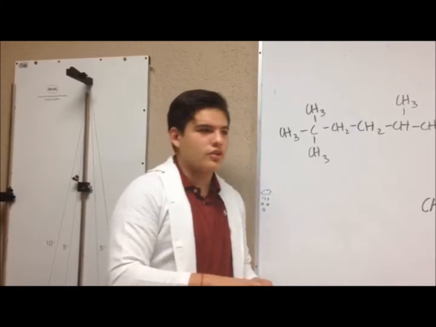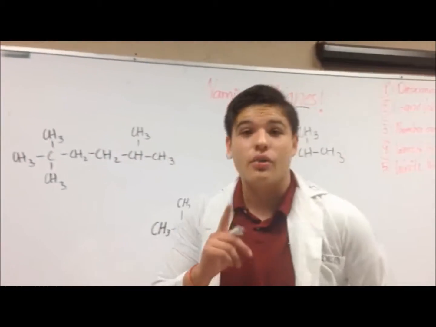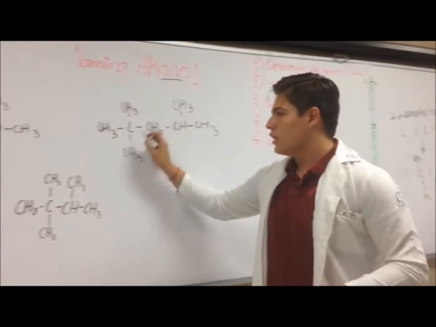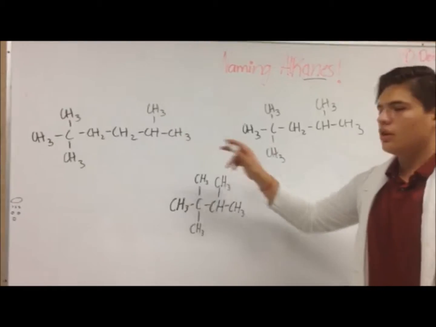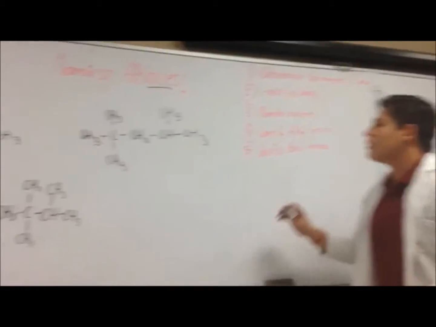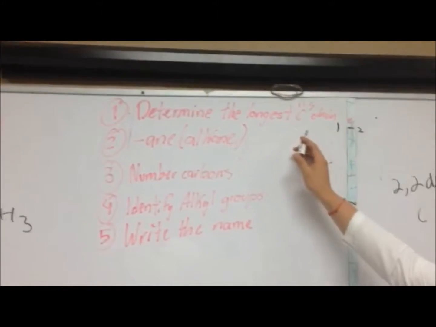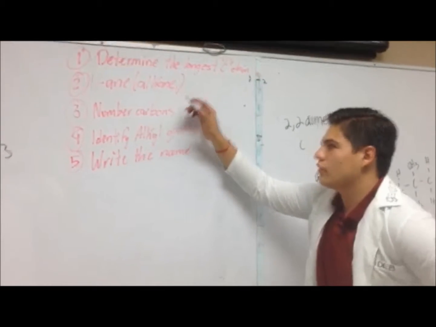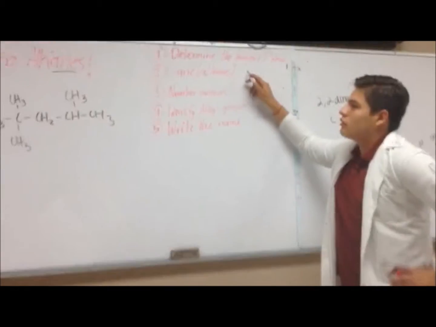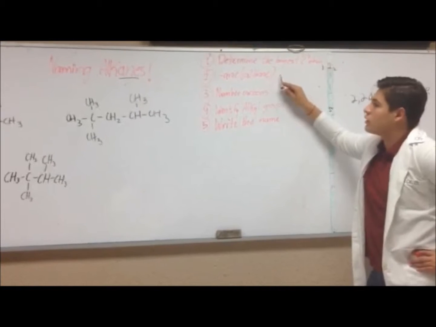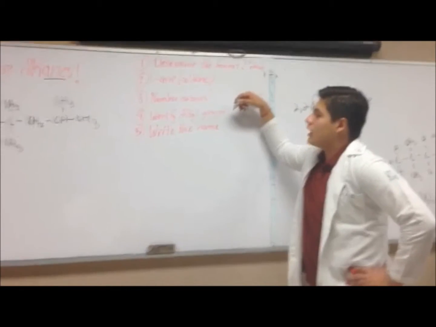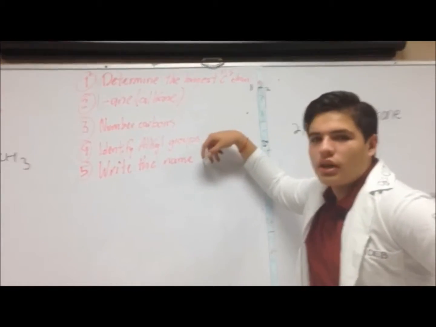Good day. Today I'm going to show you how to name alkanes. First, we must know what an alkane is. An alkane is a hydrocarbon with single bonds, as you can appreciate here in all our exercises. First, to name alkanes, we must determine the longest chain, and check if they are alkanes or alkenes or other types of hydrocarbons. Then we check the suffix, which is the termination of the alkane. Then we number the carbons, identify the alkyl groups, and write the name at the end. So, let's do this.